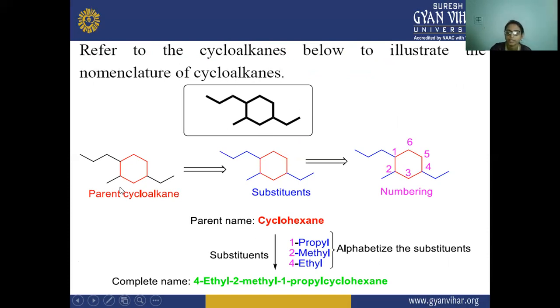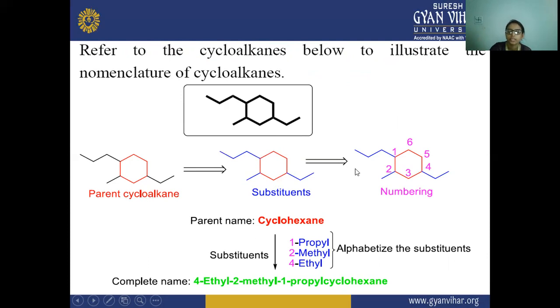Here the parent cycloalkane is shown by the red color. After that, we see the substituents that are attached to this parent cycloalkane, shown by the blue color. So red is the parent cycloalkane, and blue are the substituents.